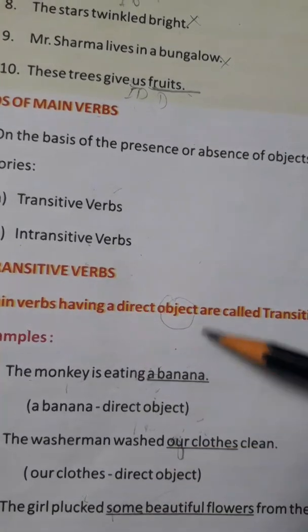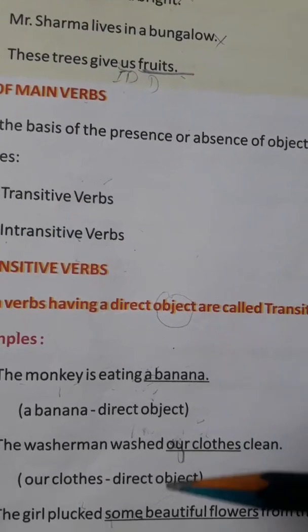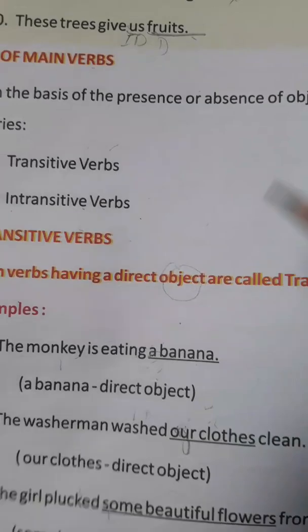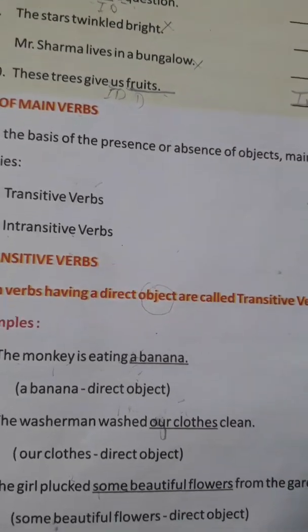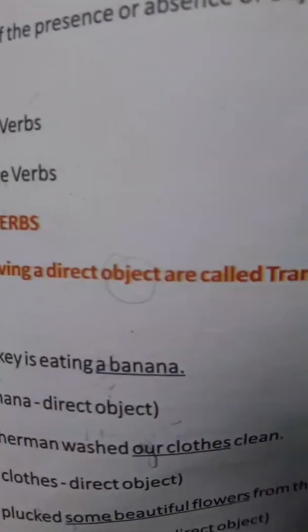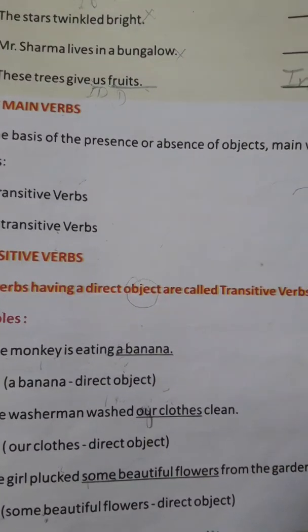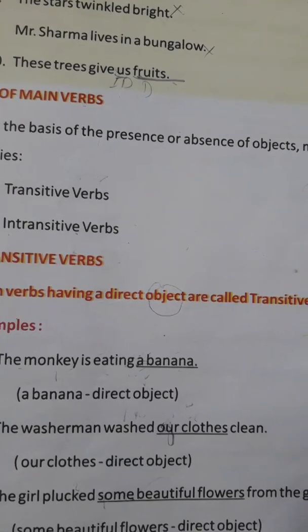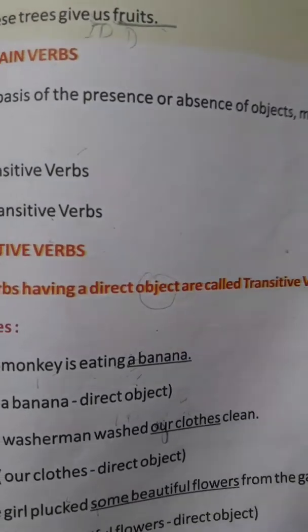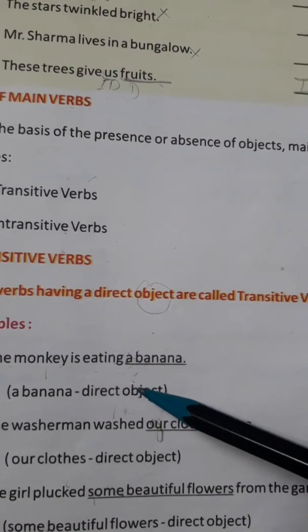So what I am trying to say is that transitive verbs are such verbs that require an object to complete their sense. In the absence of the object, these sentences are not going to be complete. So this is called a transitive verb. And one more thing: with a transitive verb, basically you will get the answer to the question what.